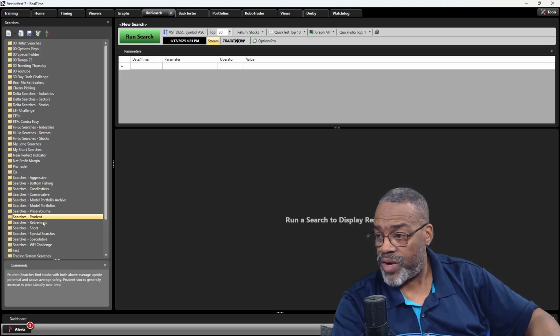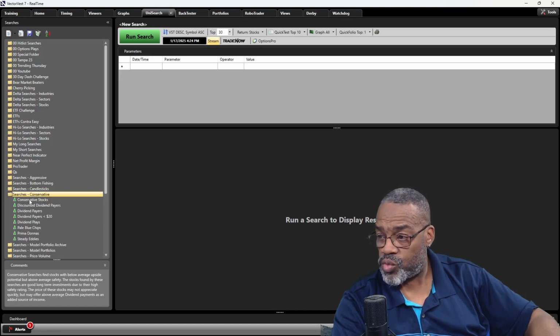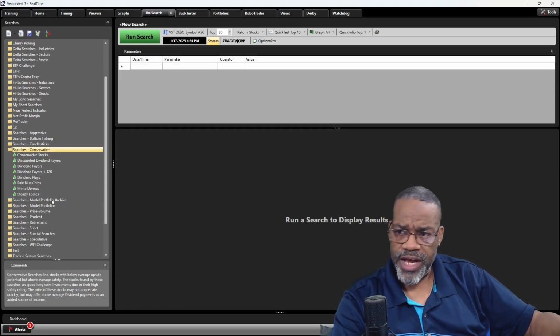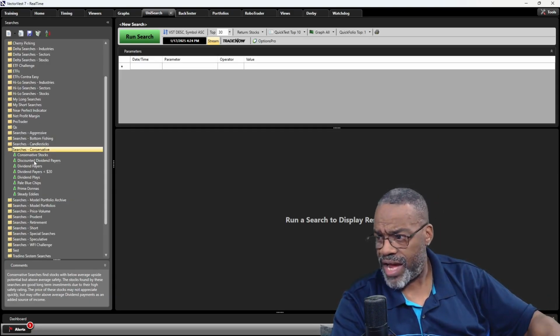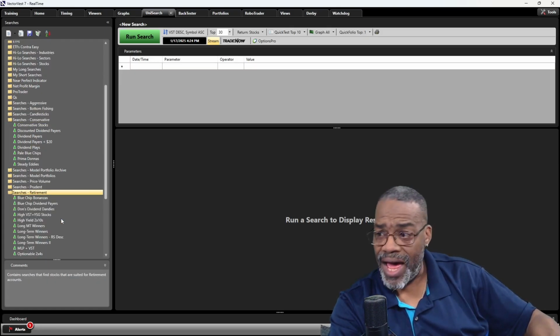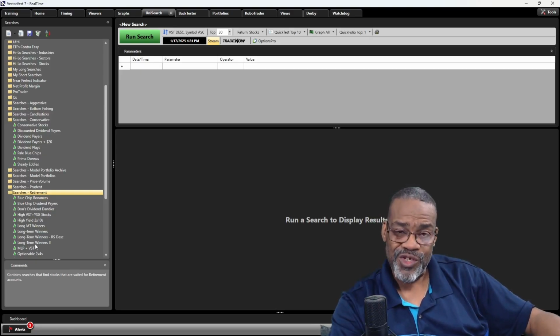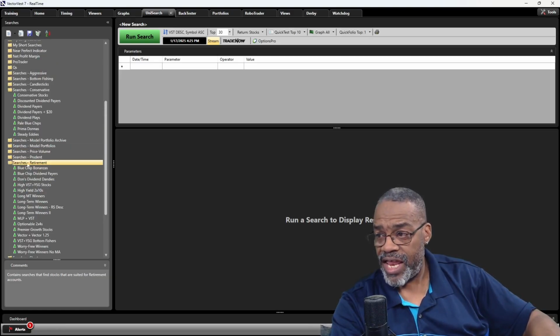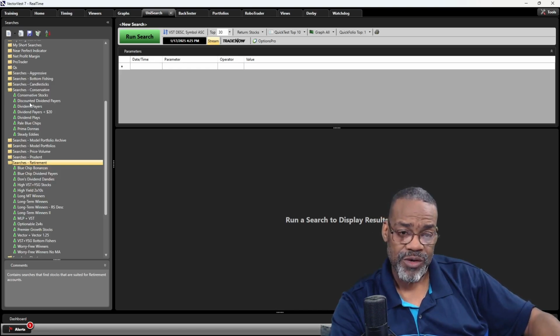We're going to start off with conservative. We're going to go to the conservative folder, searches conservative. Notice that there's 1, 2, 3, 4, 5, 6, 7, 8 searches in the searches conservative. Another place that I'd like for you to look at when you're looking at searches conservative or the conservative side is searches retirement. Jim Penna spends a lot of time in these two folders for the conservative or retirement people. There's a lot more searches in the retirement folder than there are in the conservative folder, but I'm going to show you how to walk through how to find the best searches there are.